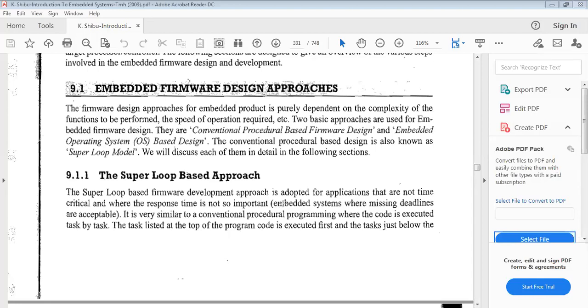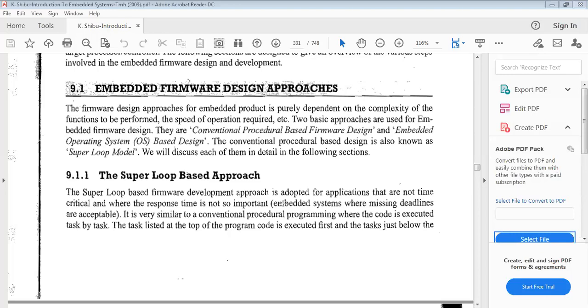In the last class, I explained the concept of super loop based approach and the concept of embedded firmware design approaches. Two main approaches are there. First one is called super loop based approach, and second one is called OS based approach, operating system based approach. Already in the last class, we learn what is the super loop based approach.